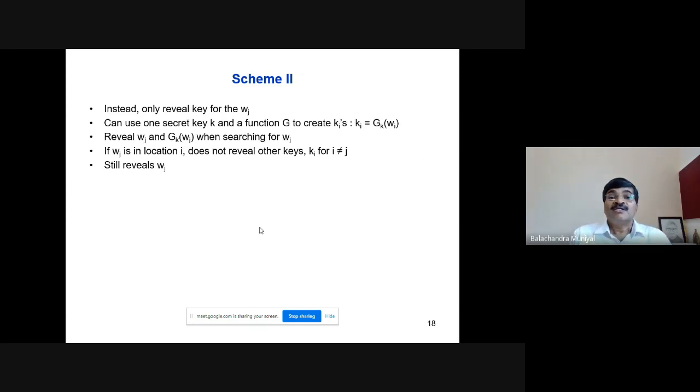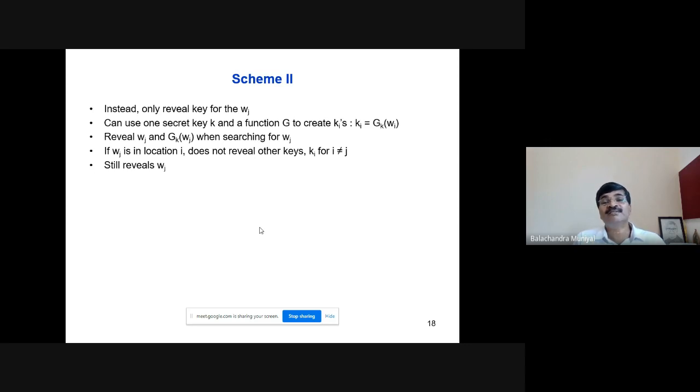Now, scheme 2. In scheme 2, the client reveals only the key for Wj, not all the keys. In this scheme, the client uses a secret key K and a function G to create the Kis. Ki is equal to Gk of Wi. So for all the words W1 to Wk, the keys are produced using the single secret key K and the function G. The client reveals only Wj and the corresponding key Gk of Wj when he wants to search for Wj.